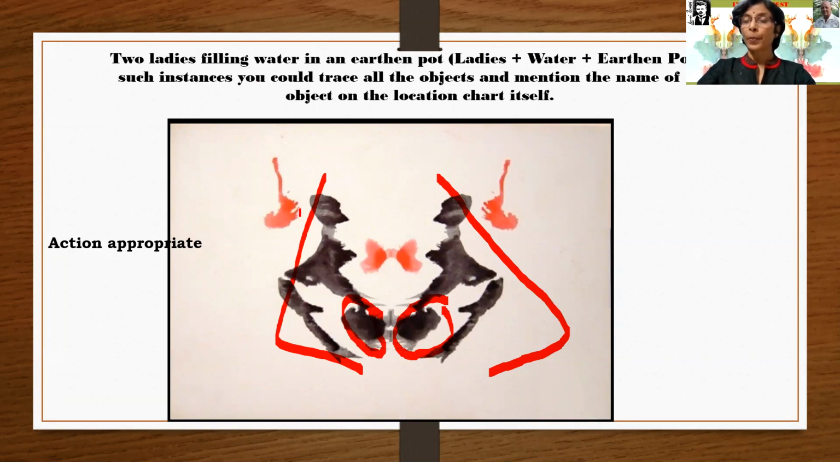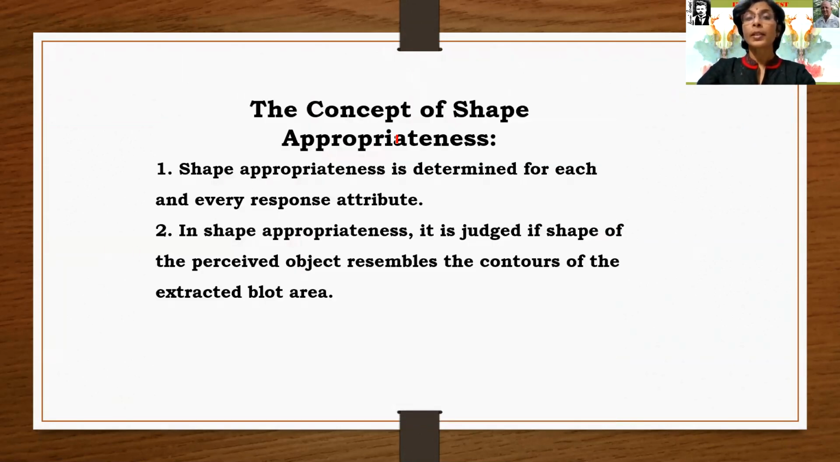And that is a movement appropriate shape. They have seen the movement or the action here. That is the earthen pot. Three objects have been seen here: earthen pot, ladies, and the water. Three aspects are there to be observed by the examinee. In such instances, you could trace all the objects and mention the name of the object on the location chart itself. This is appropriate, so in the location chart, a right tick will be given. The concept of shape appropriateness, the concept of movement appropriateness, anything can be there.